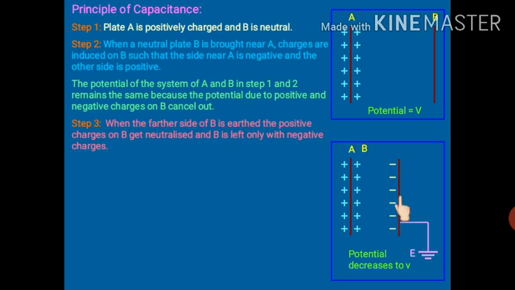It means the potential will decrease more, and the capacitance of this conductor A will increase. It means it can hold more charge. So as V is decreasing, C is increasing.